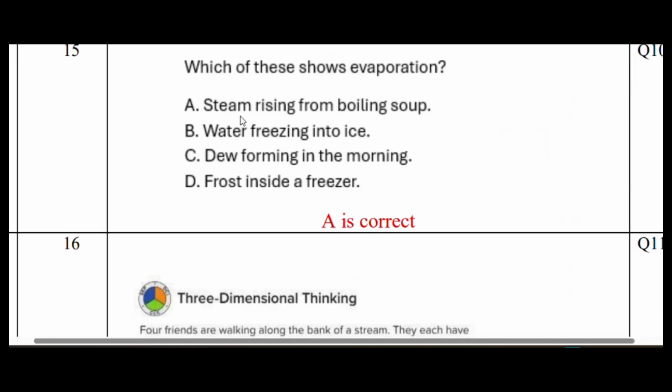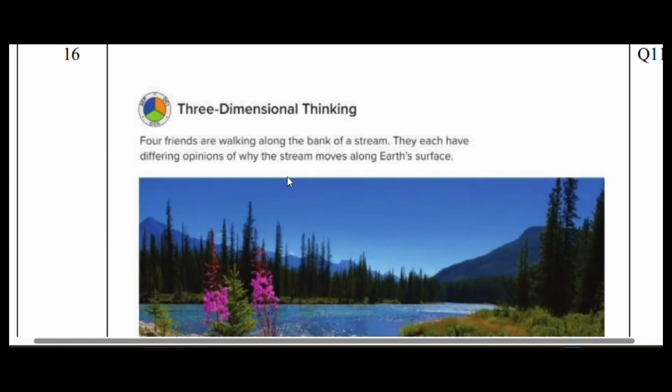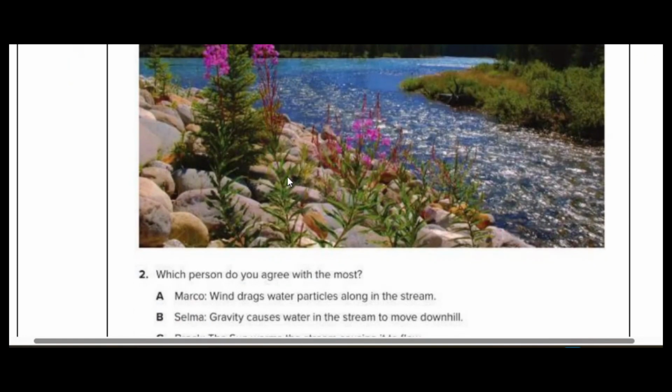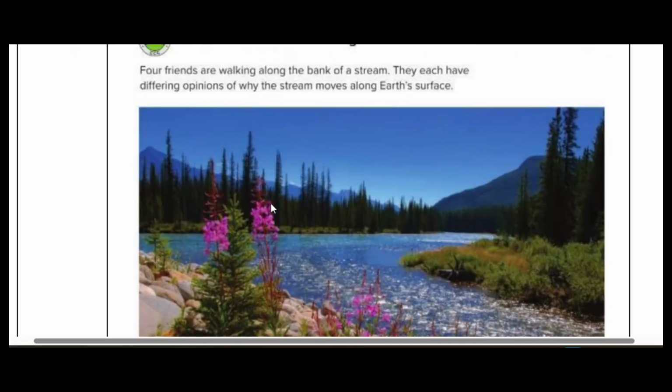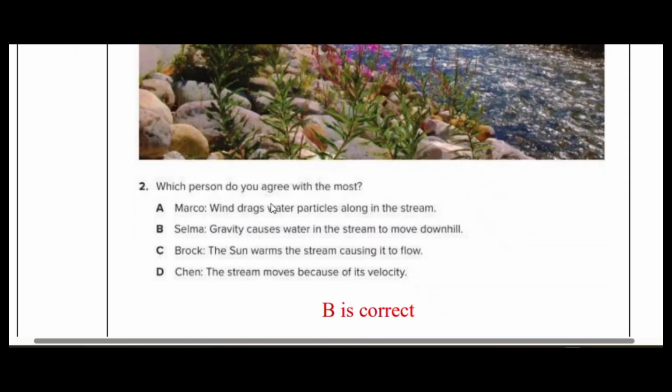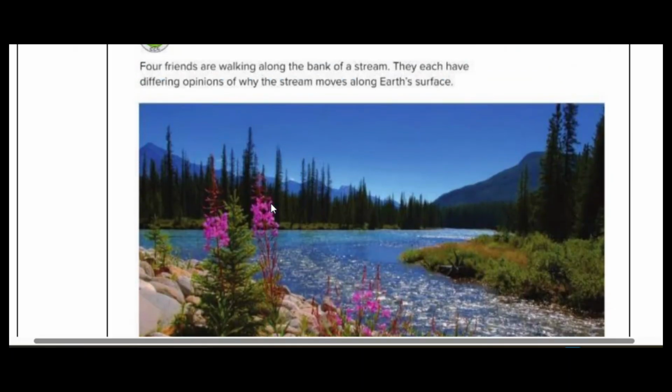So you can see here steam rising from the boiling soup. This is evaporation. Okay. Next one, let's look at this. Let's look at the three-dimensional thinking. Okay, so you can see here, this is about how precipitation, the water from the precipitation, comes down onto the surface of the land, and then it starts